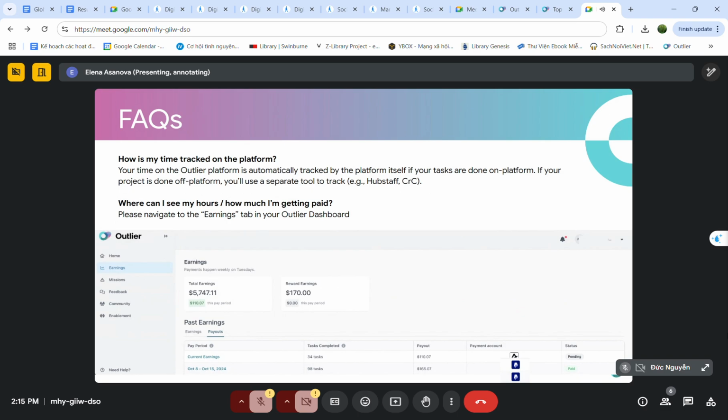If you work in Outlier, we also have a second platform, which is called CRC. You can see the abbreviation here. Here as well, you will download a special extension, and this extension will be recording your time.